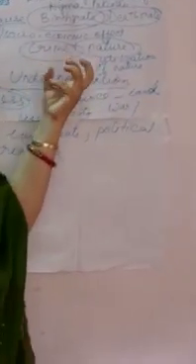On the other hand, underpopulation means the population is less than the carrying capacity of the region. That means the carrying capacity of the region is more, but the population is less.